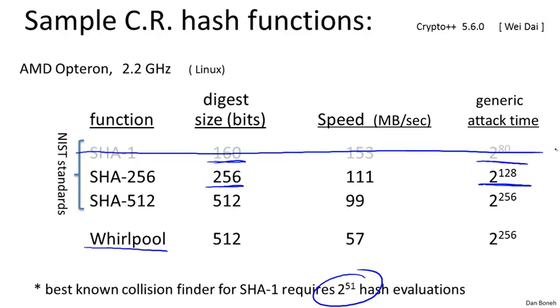As a result, in new products and new projects, SHA-1 should not be used, and you should only use SHA-256, or if you want to be even more cautious, then use SHA-512. So this is the end of this segment, and now we're going to turn to building collision-resistant hash functions.